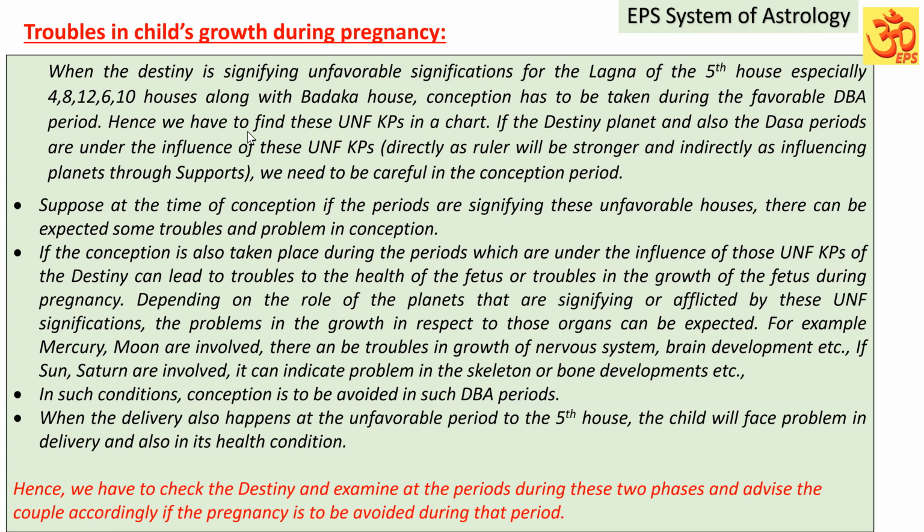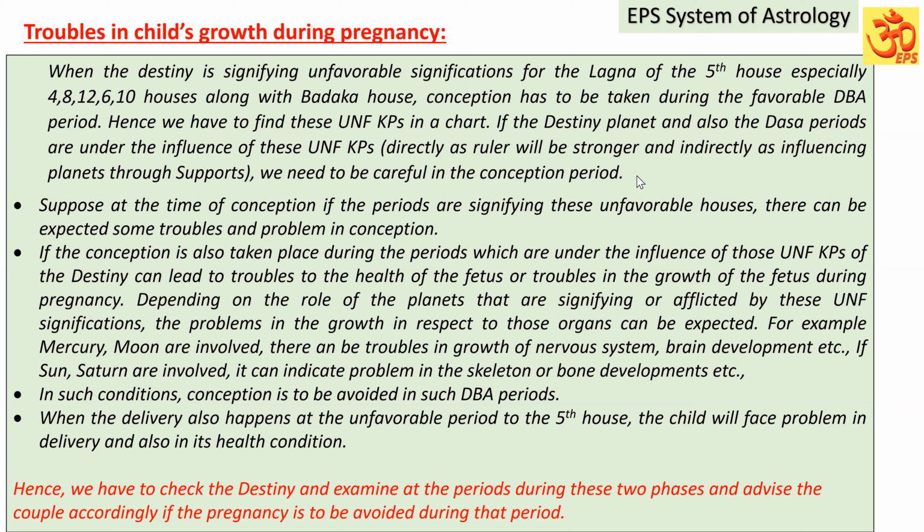Hence, we have to find these unfavorable key planets in a chart. If the destiny planet and also the Dasa lords are under the influence of these unfavorable key planets, directly as a ruler, which will be stronger, or indirectly as influencing through the supports, we need to be careful in the conception period.